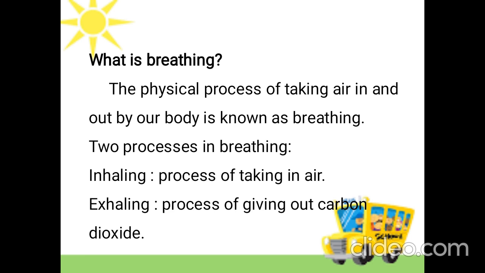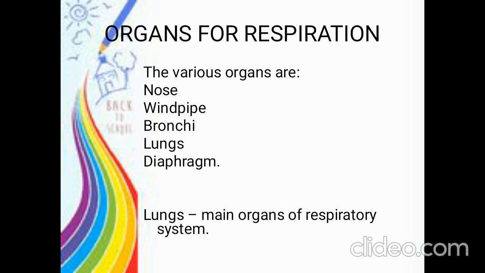What are the processes involved in it? Name the two processes. It is inhaling and exhaling. Very good. So inhaling is breathing in oxygen or air, and exhaling is the process of breathing out carbon dioxide. So what are the organs involved in the respiratory system, children? The organs are nose, windpipe, bronchi, lungs and diaphragm. Among these organs, which is considered the most important organ? Yes, that is the lungs. Super.